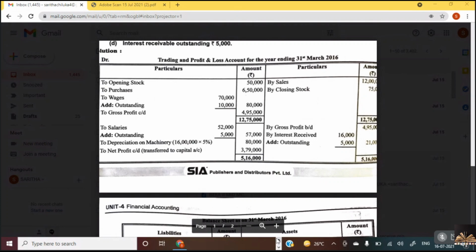What is the third adjustment that you have learned? Depreciation. Very good. What do you mean by depreciation? Decrease in the value. How do you do it? Go to the requisite asset, calculate the percentage of depreciation, and show that amount in the debit side of profit and loss account. And again, where do you show the asset? Take the asset amount, deduct the depreciation, and put the net item in the outer column as the net value of the asset.